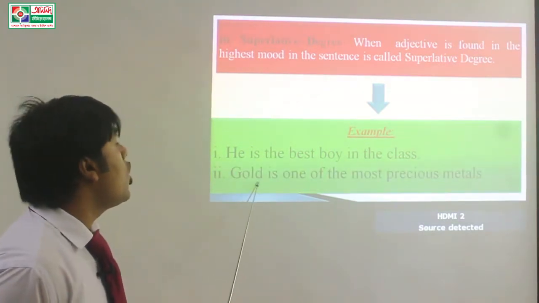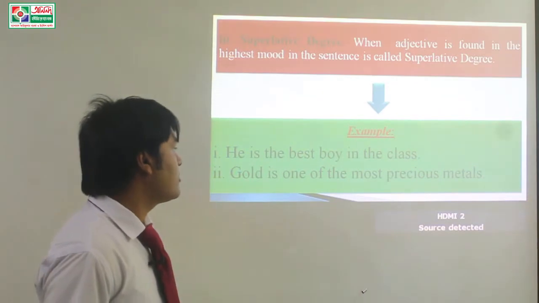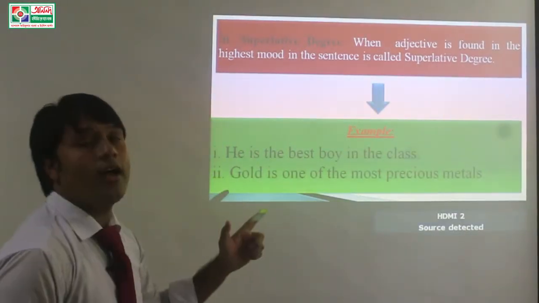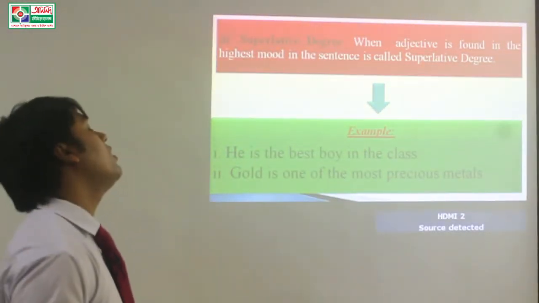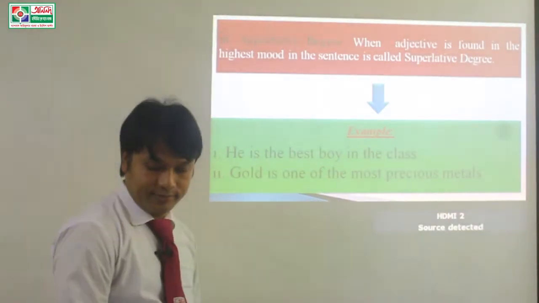Next example, gold is one of the most precious metals. Dear students, here precious is the adjective of this sentence and it is found in the superlative mode. It takes most before it.